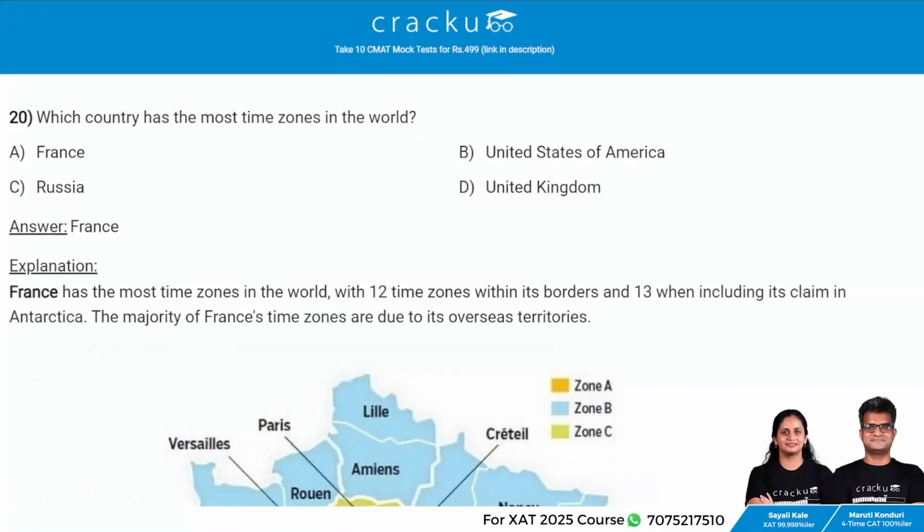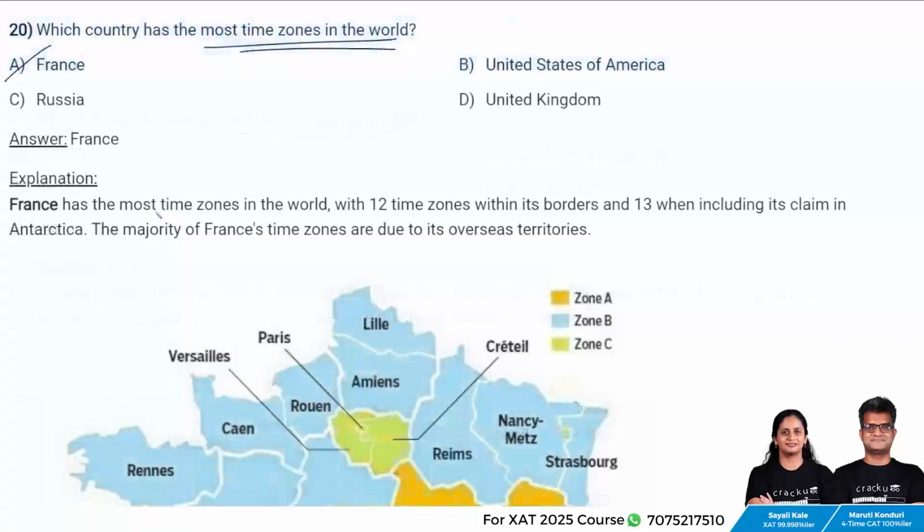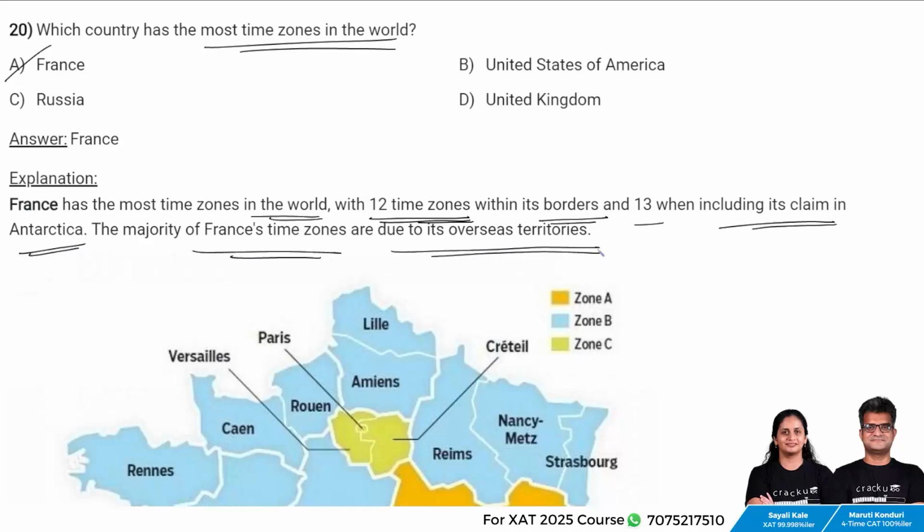Next question. Which country has the most time zones in the world? The answer is France. France has the most time zones in the world with 12 time zones within its borders, and 13 when including its claim in Antarctica. The majority of France's time zones are due to its overseas territories.